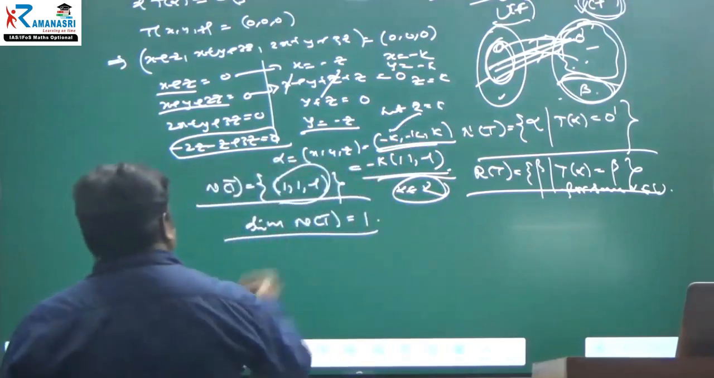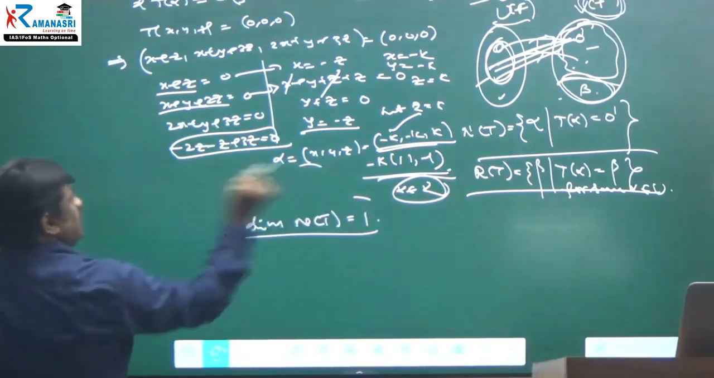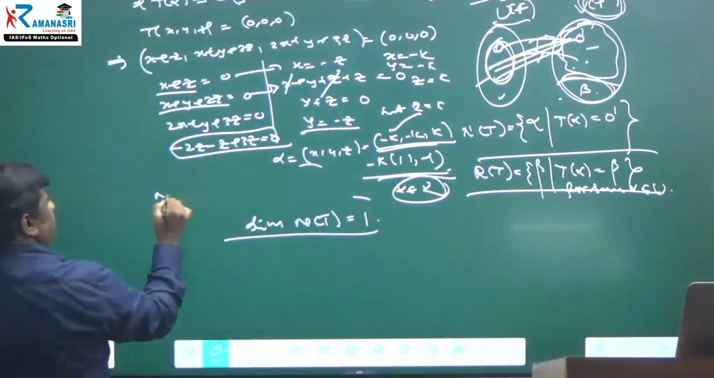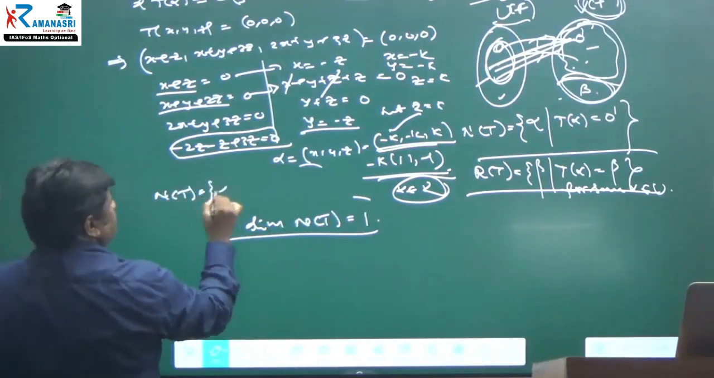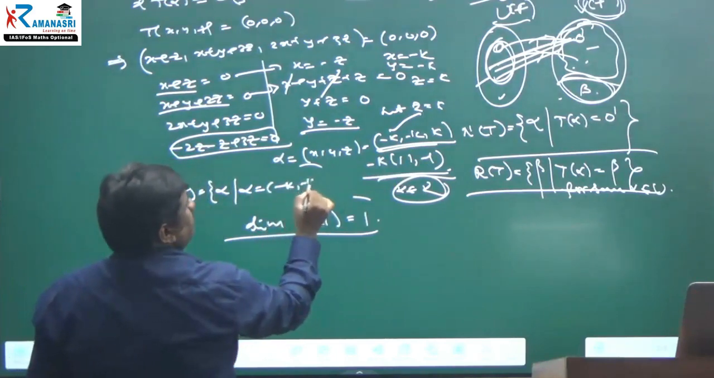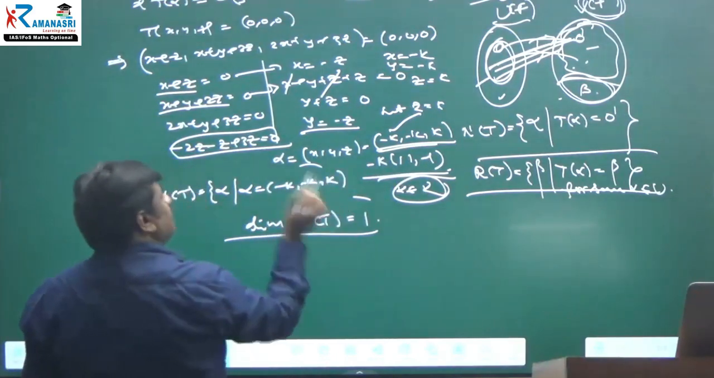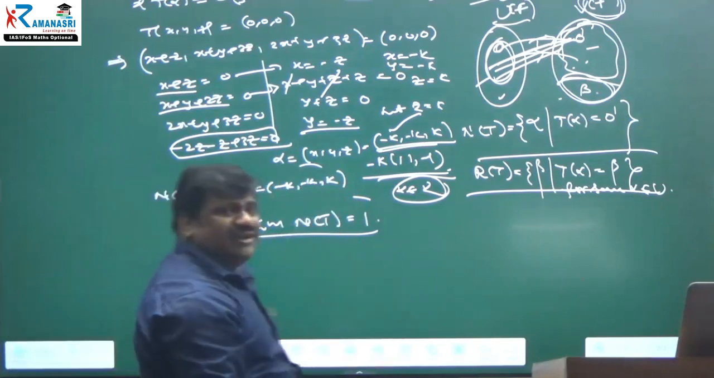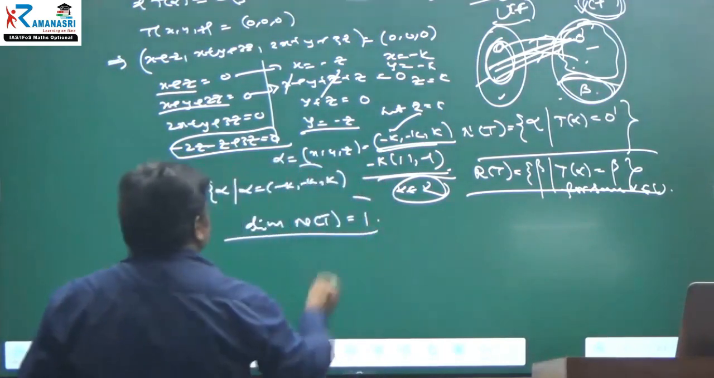If you want, you can write, if you have some confusion, that the null space contains alpha such that alpha is of the format minus k, k, or k, minus k. Anything you can write, it doesn't matter. And where k is equal to what?